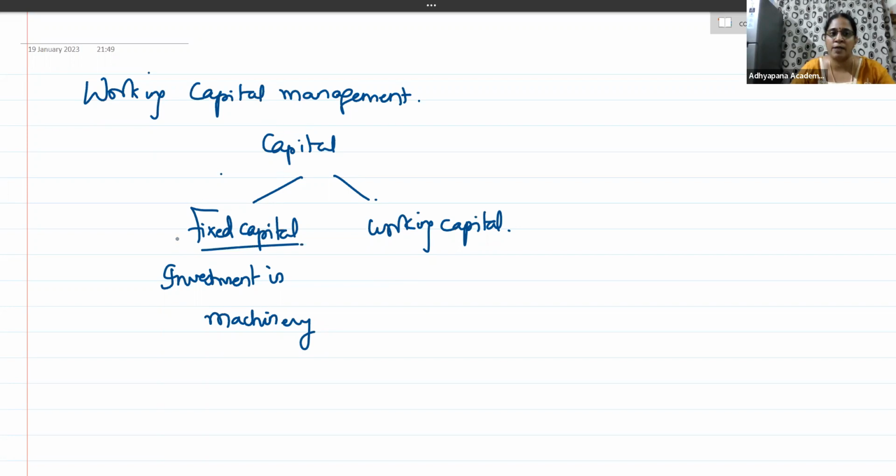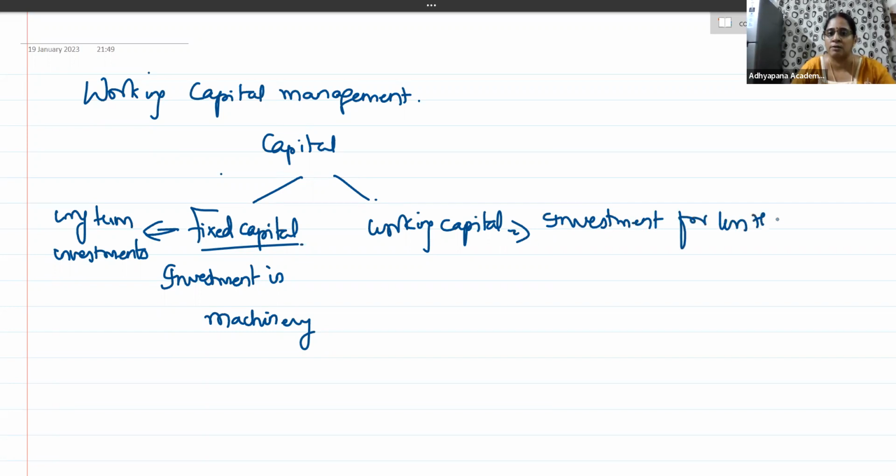So, fixed capital is long-term investment, whereas working capital is short-term investment. Working capital is an investment for less than a year. That is why it is short-term investment. Okay. What is this working capital I told you? This working capital is the money required for operational activities of the business.